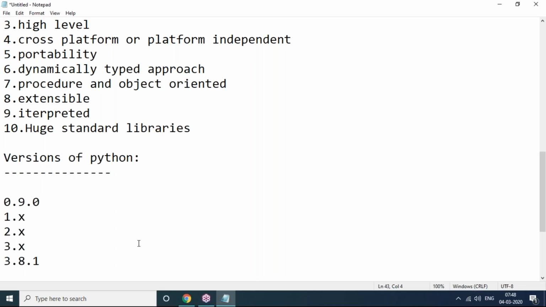Okay, yes. Next, how can I start Python programs? As a beginner, how can I start a Python program? So, how to download and install Python software. I'm showing it quickly.